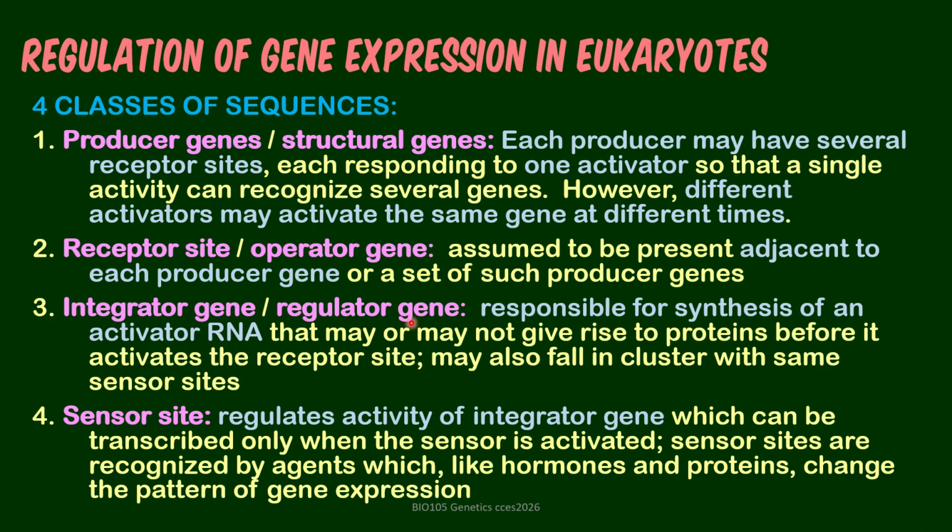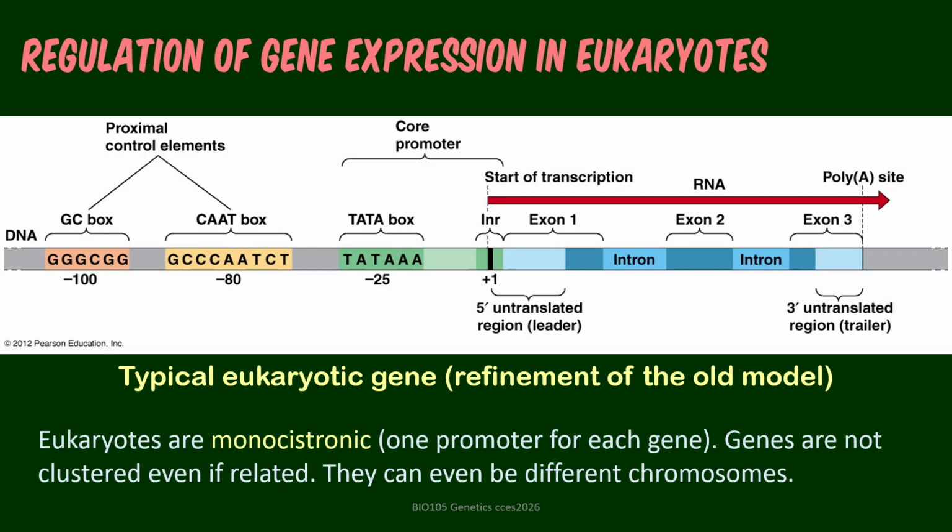Integrator gene is the same as the regulator gene. So you have the product that can regulate or turn on or off the process. And then the sensor site regulates the activity of the integrator gene or regulator gene. This is the typical eukaryotic gene, a refined version of the gene battery model. And it's laid out there in a linear form.